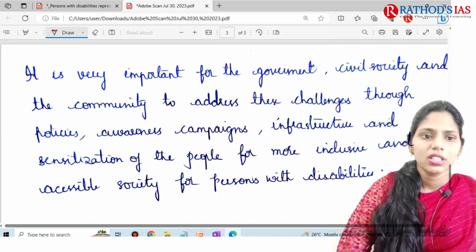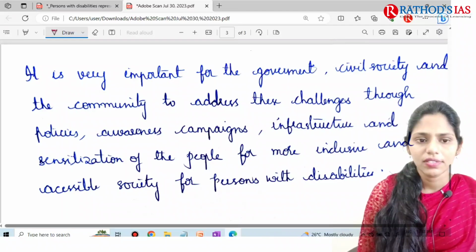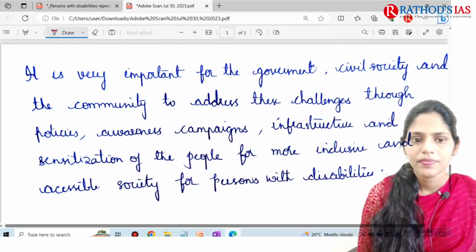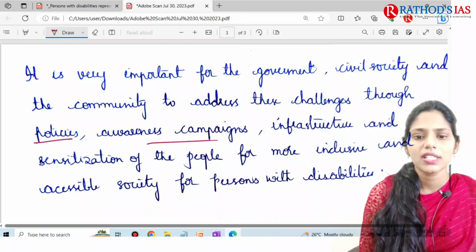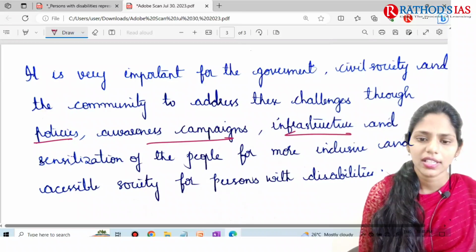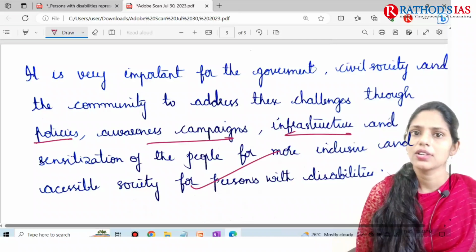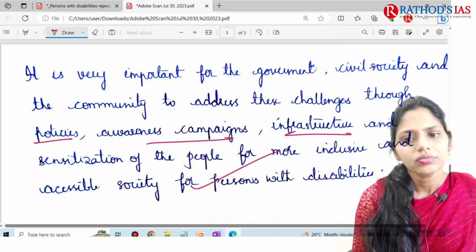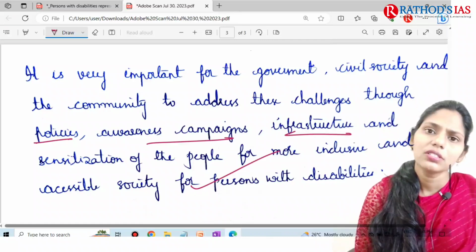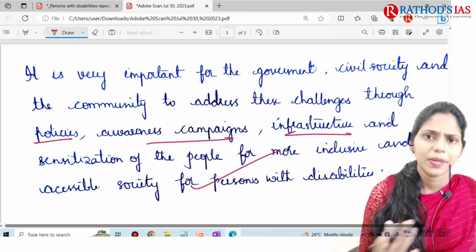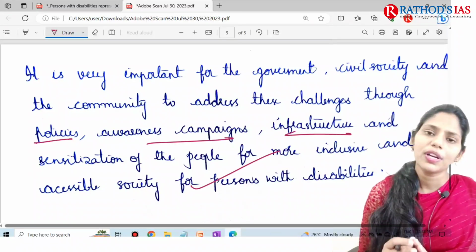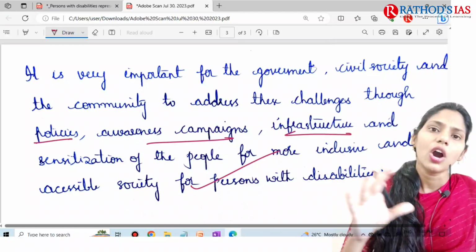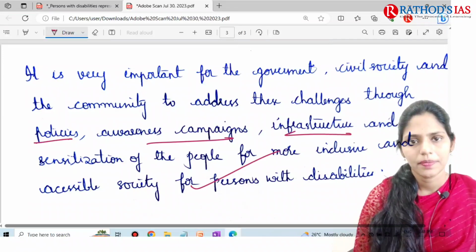And in conclusion, it is very important for government and civil society to address the challenges, and we can come up with policies, campaigns, infrastructure, etc. Okay, so this is the conclusion. So this is a well written answer from one of our students, and the presentation is also good. I hope you understand how to write introduction, how to address body and conclusion.